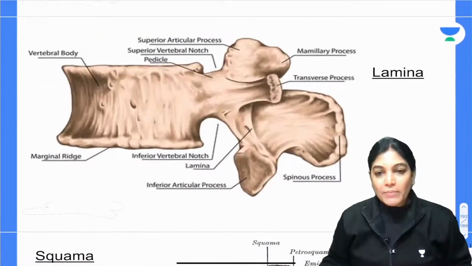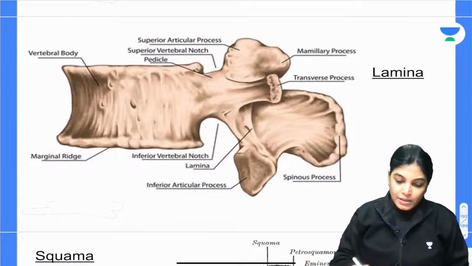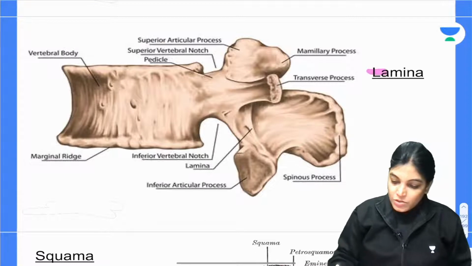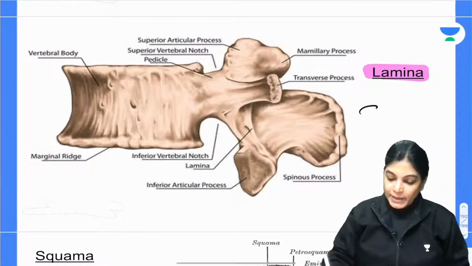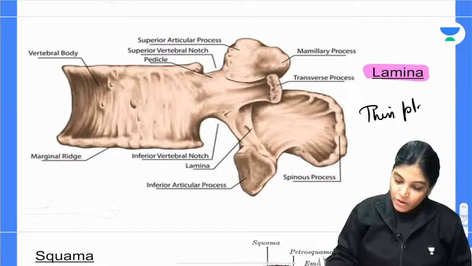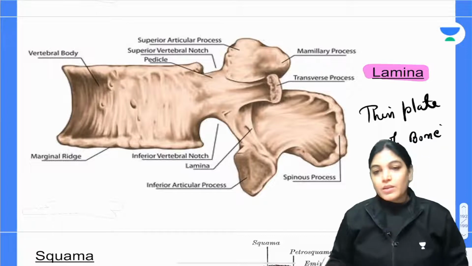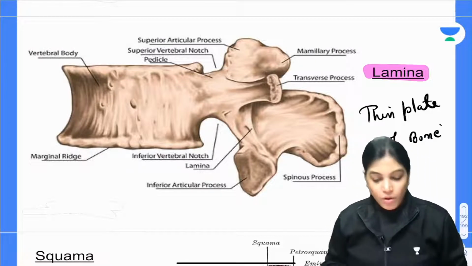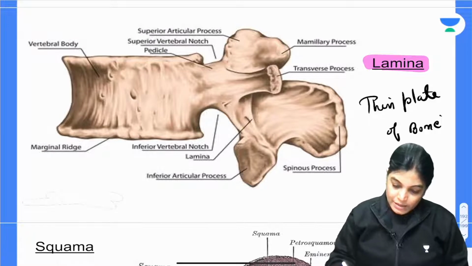Lamella. The word lamella means thin plate of bone. Here you can see this plate-like part of the bone.